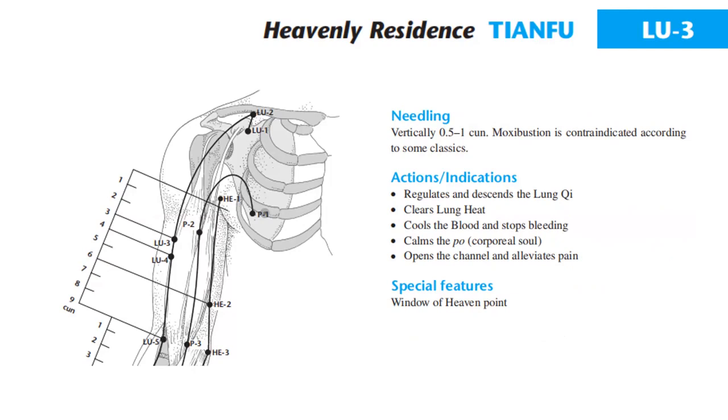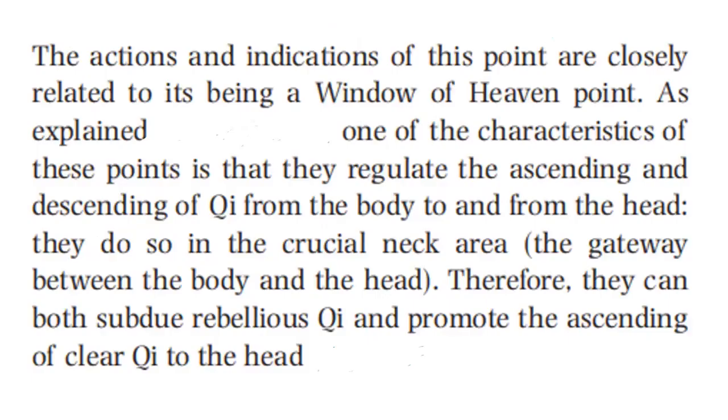Actions and indications: it regulates and descends the lung chi, clears lung heat, cools the blood and stops bleeding, benefits the corporeal soul, opens the channel and alleviates pain. Special features: window of heaven point. The actions and indications of this point are closely related to its being a window of heaven point.